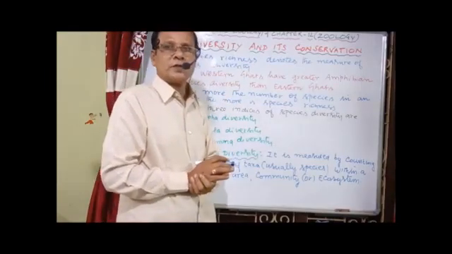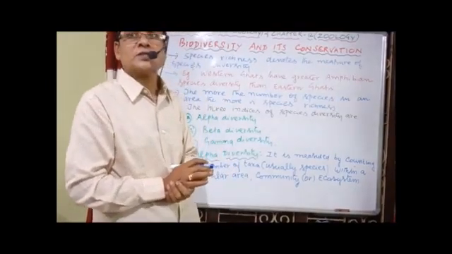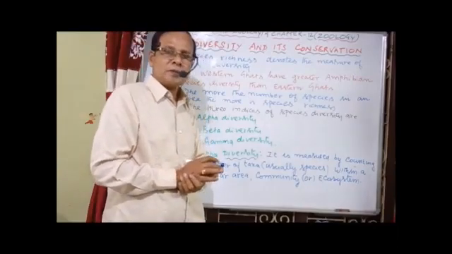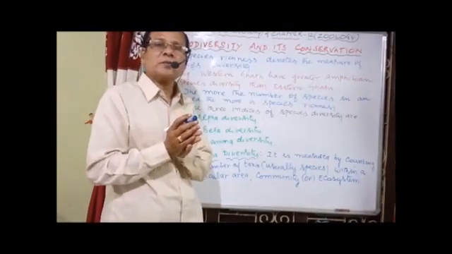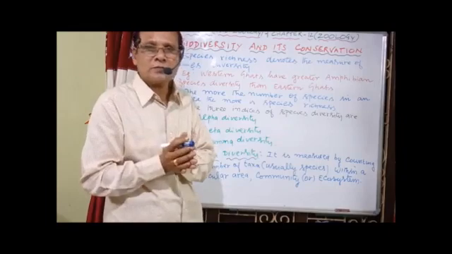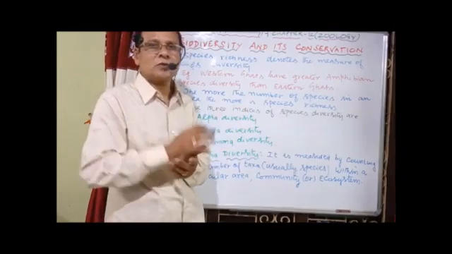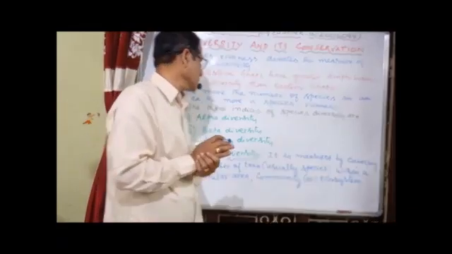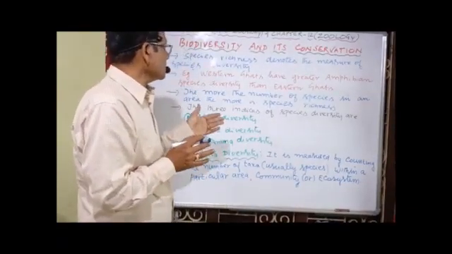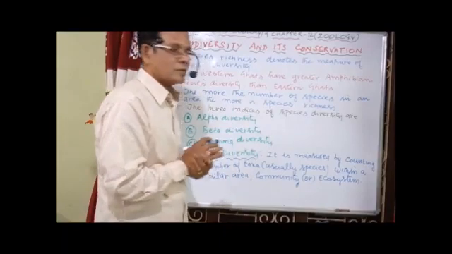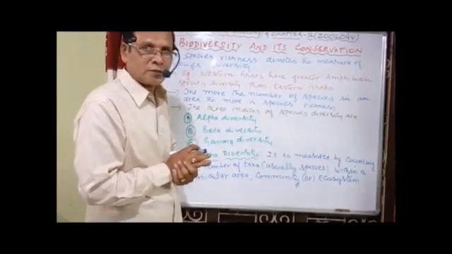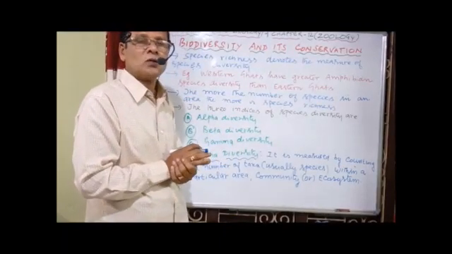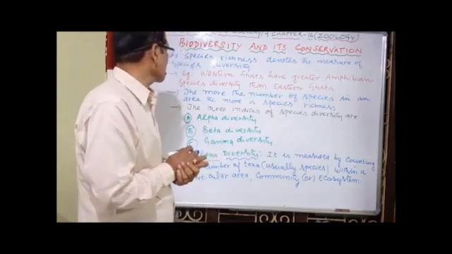For example, if you take the Western Ghats and Eastern Ghats, the comparison: the Western Ghats have a great number of amphibian species when compared to the Eastern Ghats. Now, the three indices of species diversity: alpha diversity, beta diversity, and gamma diversity.